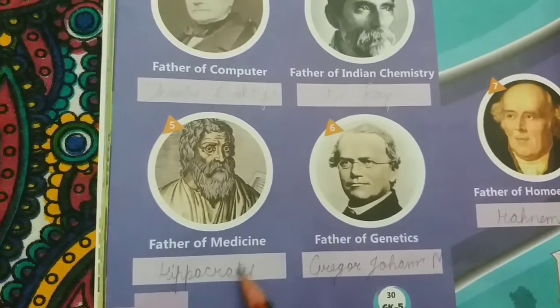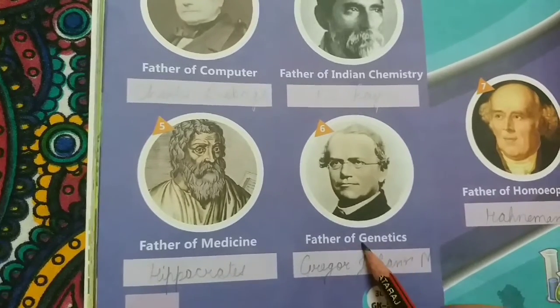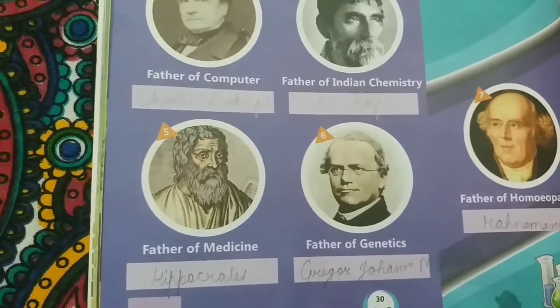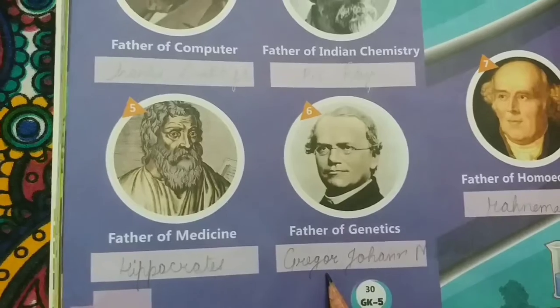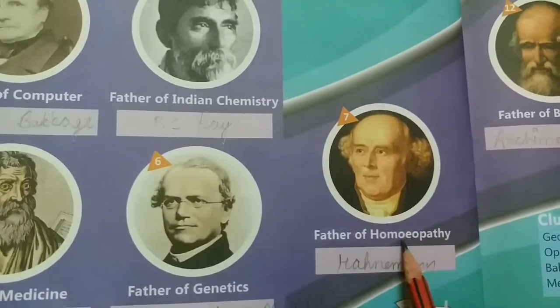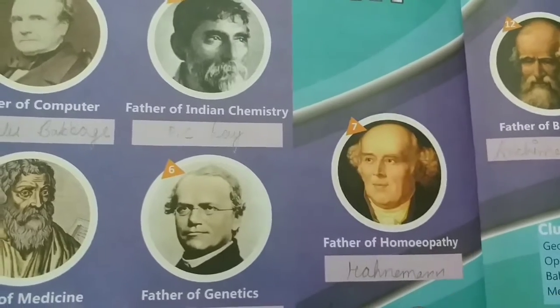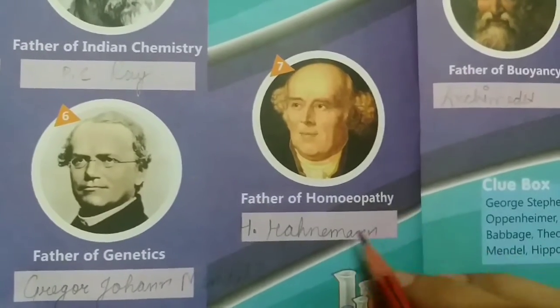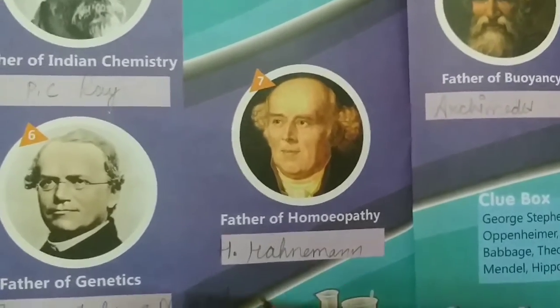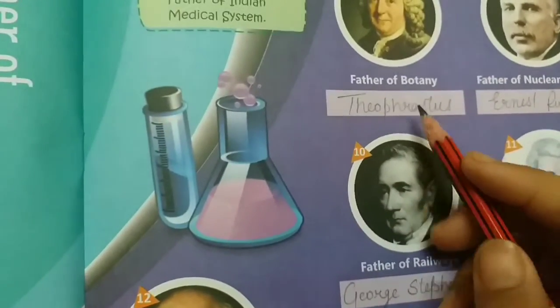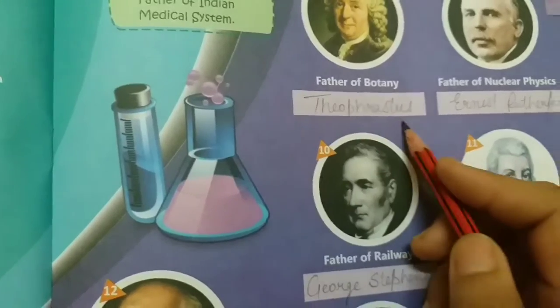Father of medicine, Hippocrates. Father of genetics, that is Gregor John Mendel. Father of homeopathy is H. Hahnemann.